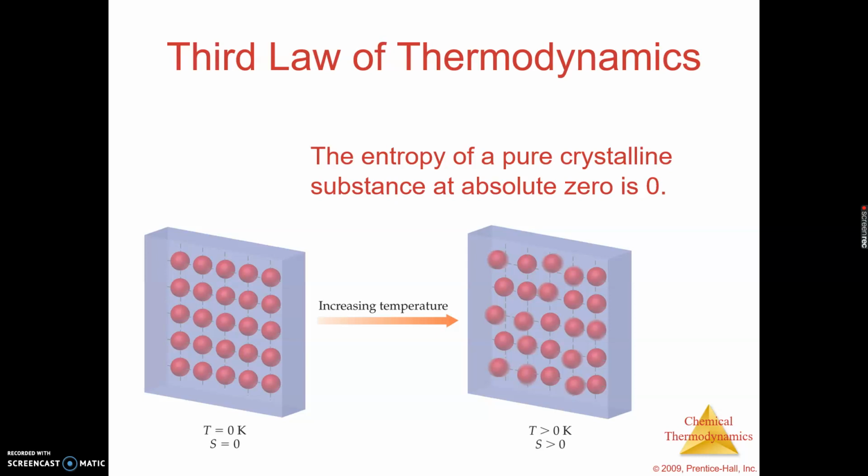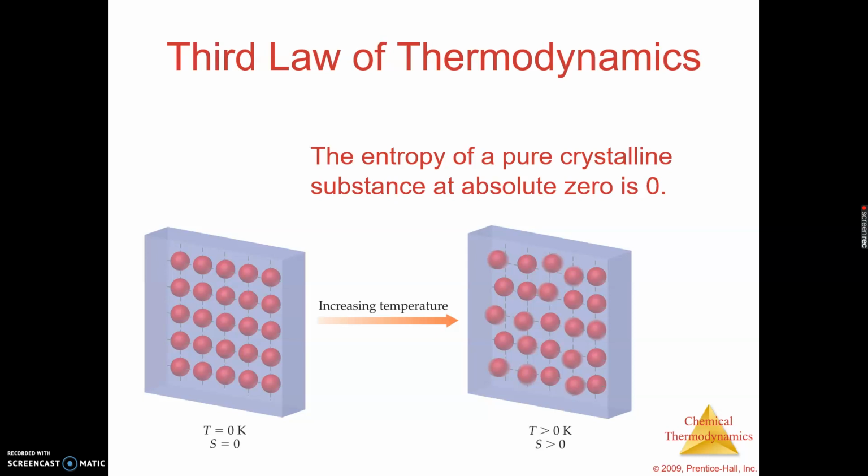Then we looked at the second law of thermodynamics, and remember the second law of thermodynamics deals with entropy, and that the entropy of the universe increases for spontaneous processes. So when we have a spontaneous process, we know the entropy of the universe increases. Remember, that's different from the system and the surroundings. So the change in entropy of the system plus the change in entropy of the surroundings equals the change in entropy of the universe. And so we know that if the change in entropy of the universe is a positive value, it goes up. That's a spontaneous process.